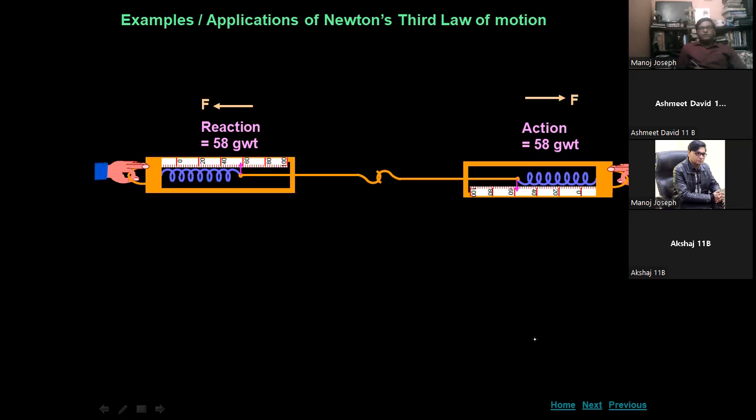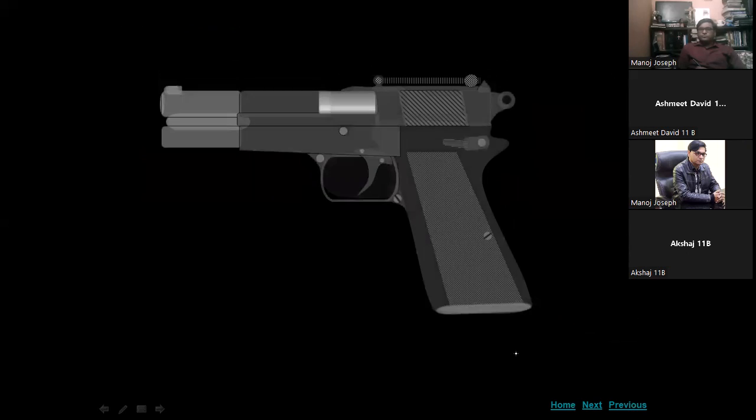You are stretching this spring balance. You connected these two spring balances and you are stretching in opposite directions by your hand. So it's a force of action by your right hand. Then the force exerted by the other person or your other hand will be the force of reaction. The magnitude of the forces will be the same, but the direction will be opposite. Or suppose you are throwing a ball toward the wall: the force exerted by your hand is the force of action, and the force exerted by the wall is the force of reaction.